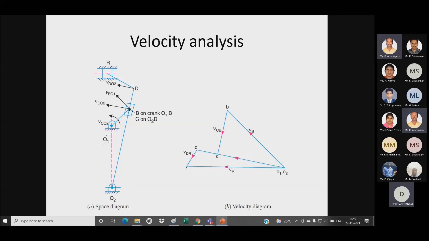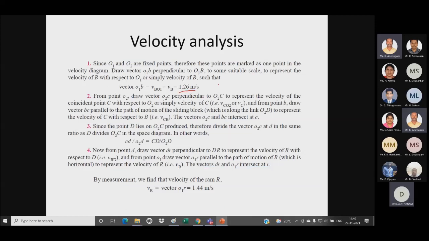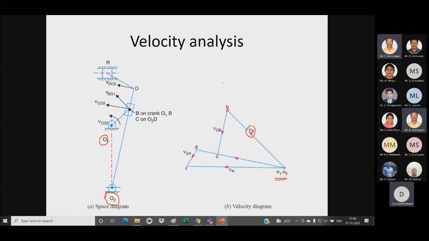So before that I have to fix the point O1 and O2, which is having 0 velocity. So this point will be my O1 and O2. So I have to draw the perpendicular velocity of B. So from this point I have to draw the perpendicular line VB. This will be having the value of 1.26 meter per second, which is calculated by using the formula omega equal to 2 pi n by 60. Then velocity V equal to omega into input link.